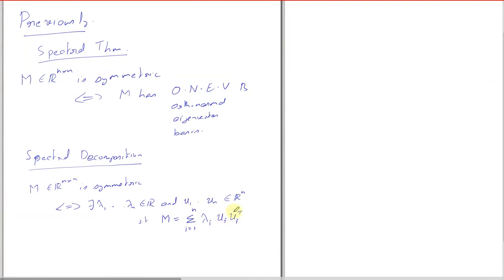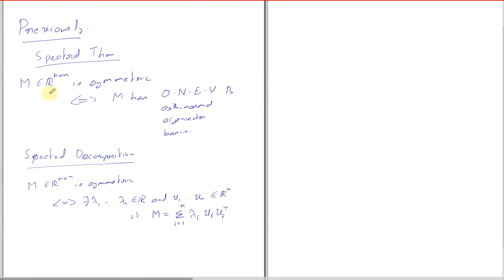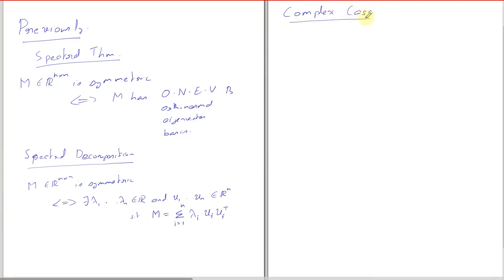So far we assume that everything is real. Your matrix is real, your eigenvalues are real, your vectors are real. Now, what happens when your matrix is complex? Can we say something like a spectral decomposition when your matrix is complex?